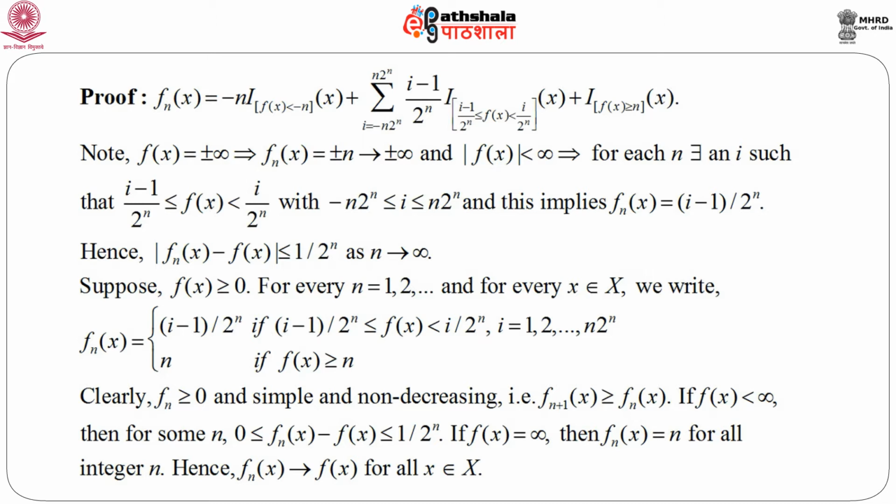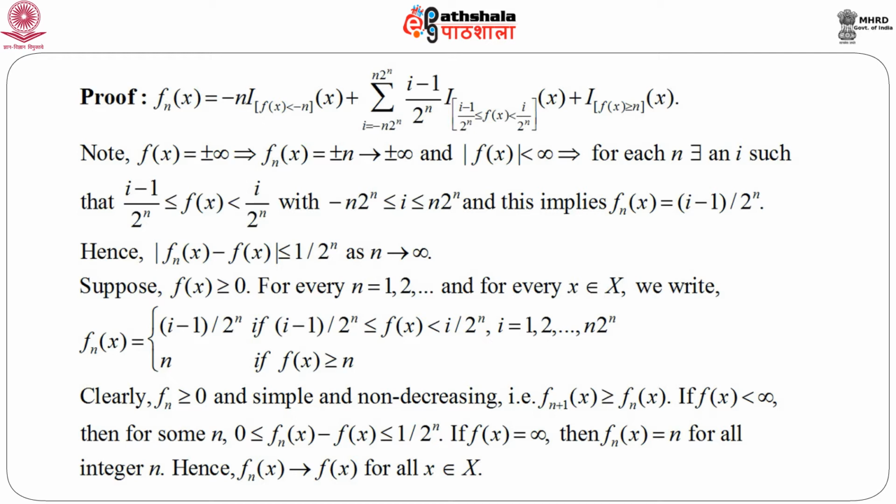Again, following the proof just now, clearly each f_n is greater than or equal to 0 for every n, it is simple and it is non-decreasing. That means, f_{n+1}(x) is greater than or equal to f_n(x). And moreover, if f(x) is less than infinity, then obviously for some n, f(x) minus f_n(x) lies between 0 and 1/2^n. And if f(x) equals infinity, then we can choose f_n(x) equals n for all integer n.